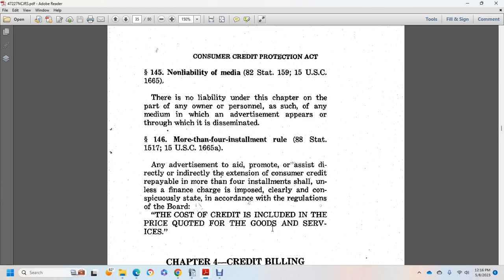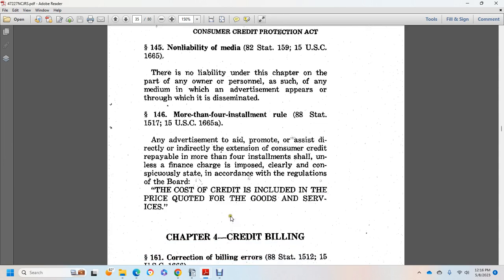146, more than 4 installment rule. Any advertisement to promote, assist, directly or indirectly, the extension of consumer credit repayable in more than 4 installments shall state, unless the financial charge is imposed, clearly and conspicuously, according to the regulation of the board, that the cost of the credit is included in the prices of the goods and services. Chapter 4, credit billing.